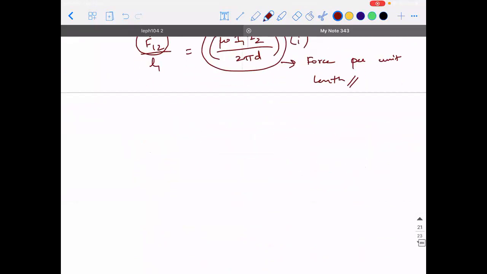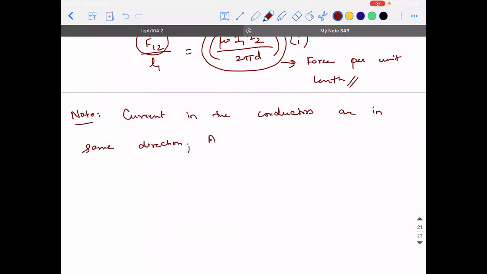So the conclusion I would like to make here is, make an important note, guys. Current in the conductors are in the same direction, there will be an attractive force.